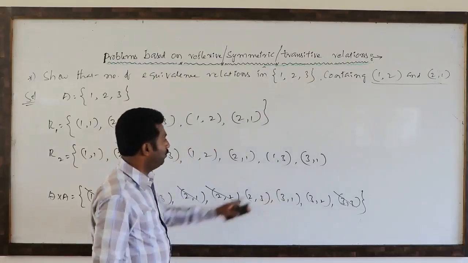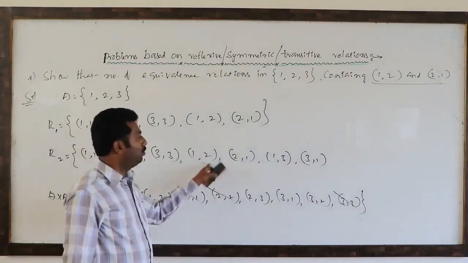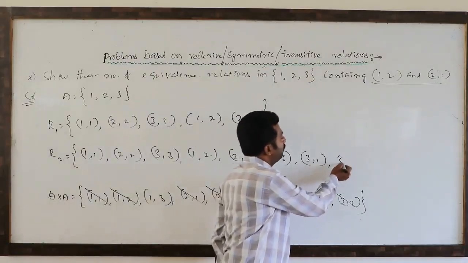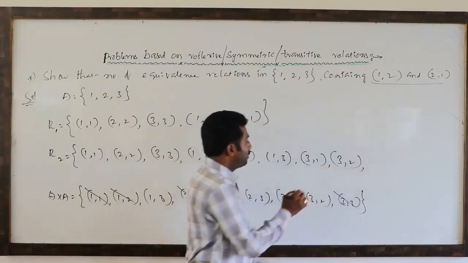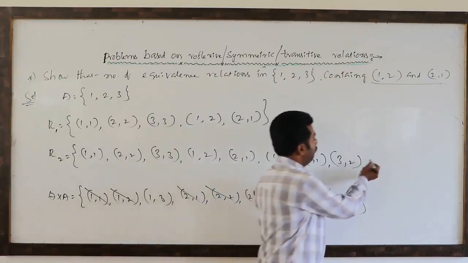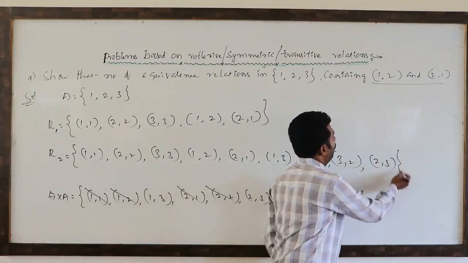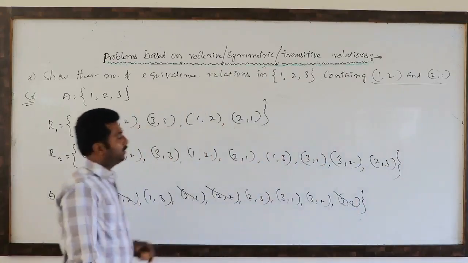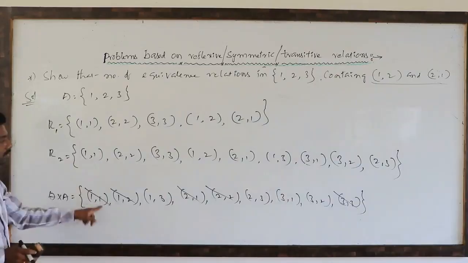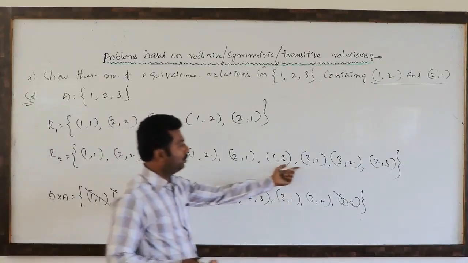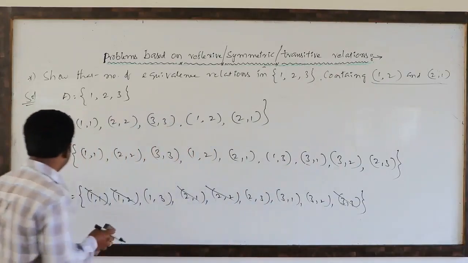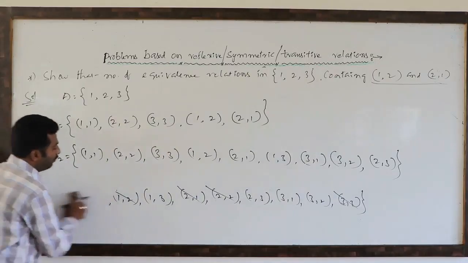Because of transitivity, (2,3), (3,1), (1,2), (3,2) I have to add. Because of symmetry, (3,2) is there compulsory, (2,3) I have to add. Clearly this is the universal relation. So this one, same, 9 pairs from 1, 2, 3. So trivially this is the maximum number of relations.